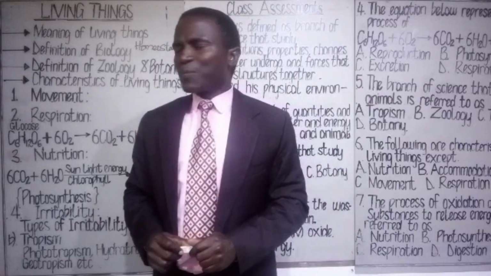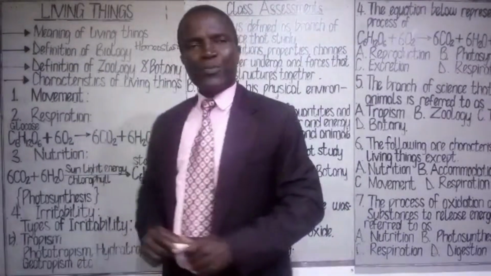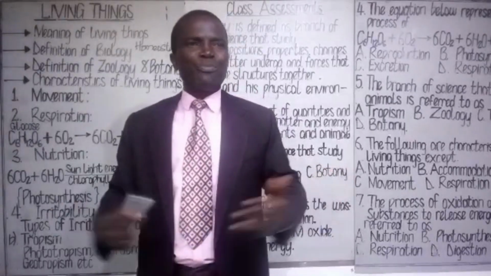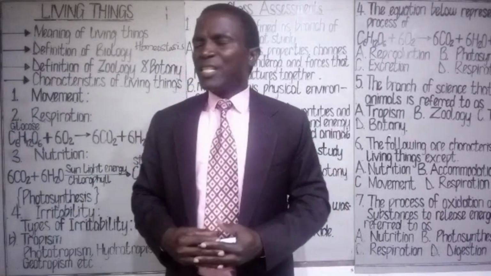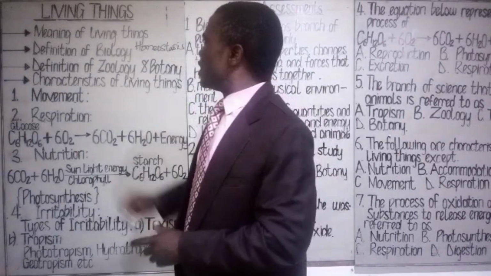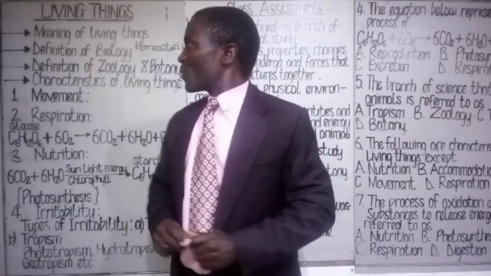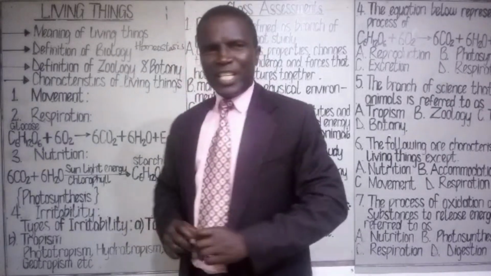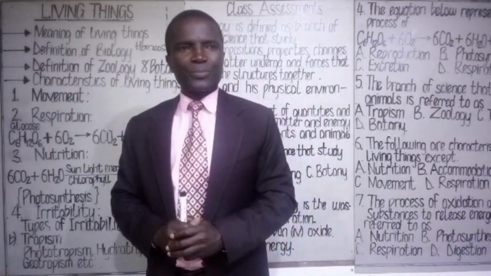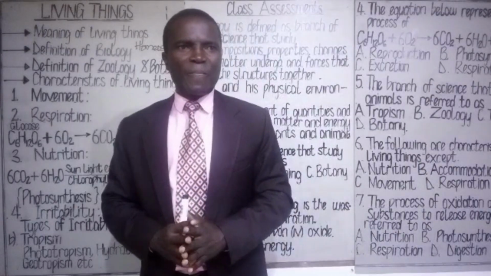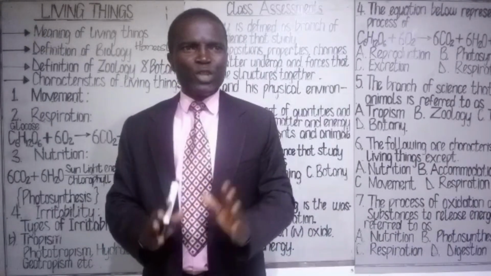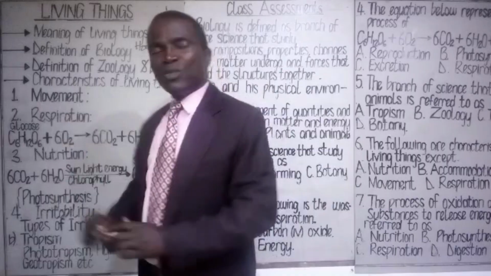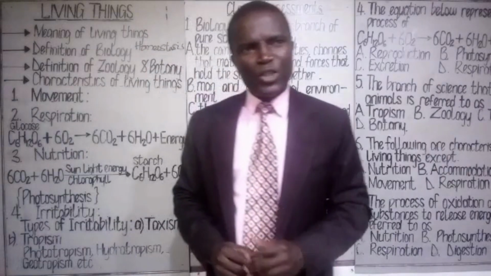So out of the three branches of pure science, the aspect of pure science that deals with the study of living things is biology. Biology is a branch of pure science that deals with the study of living things. Now, biology is basically divided into two groups. We have number one, zoology.